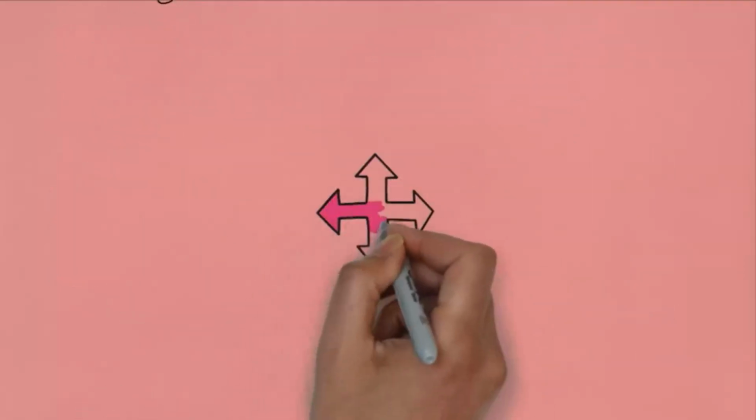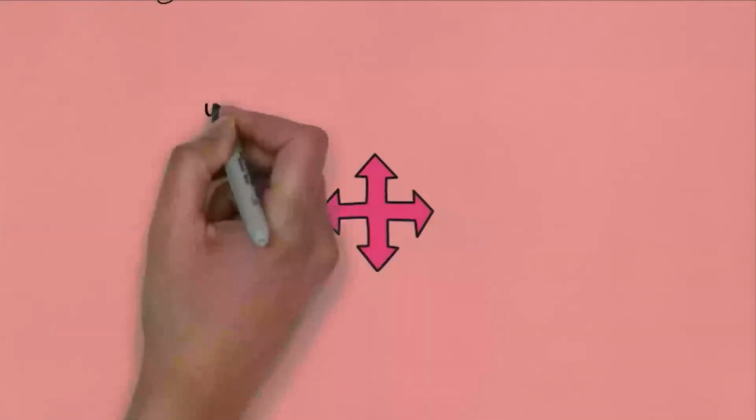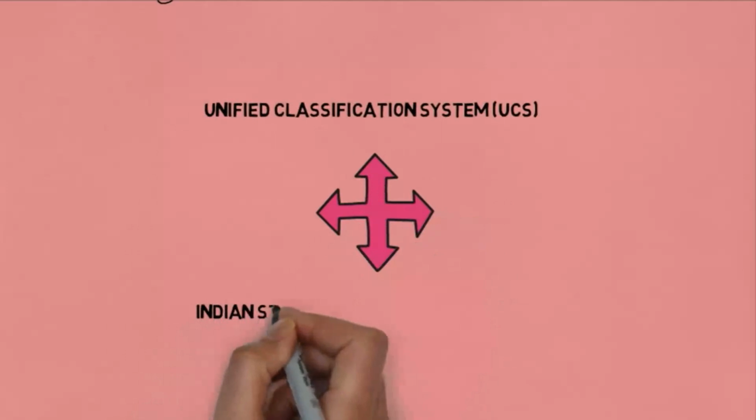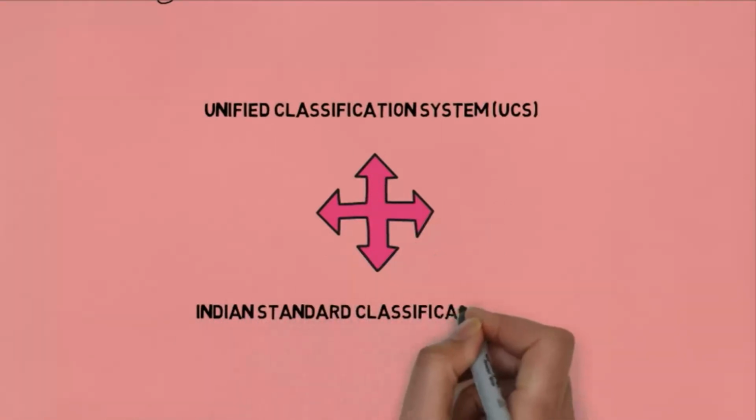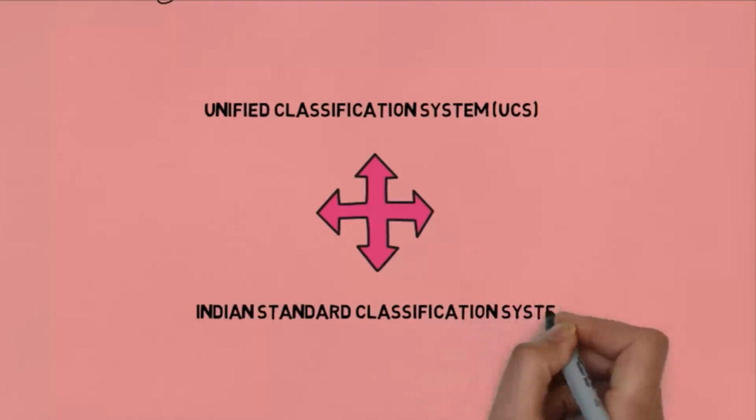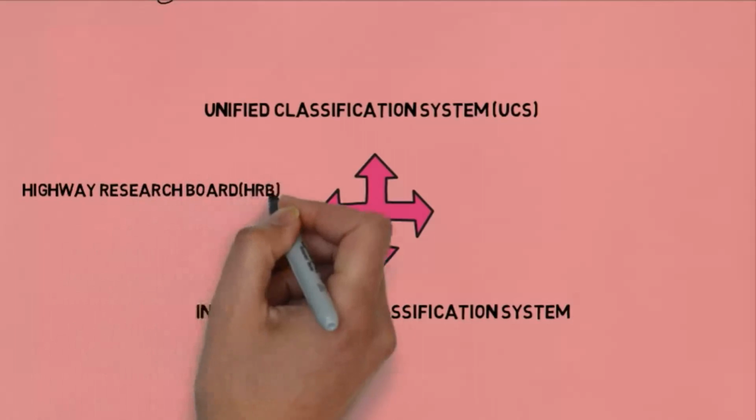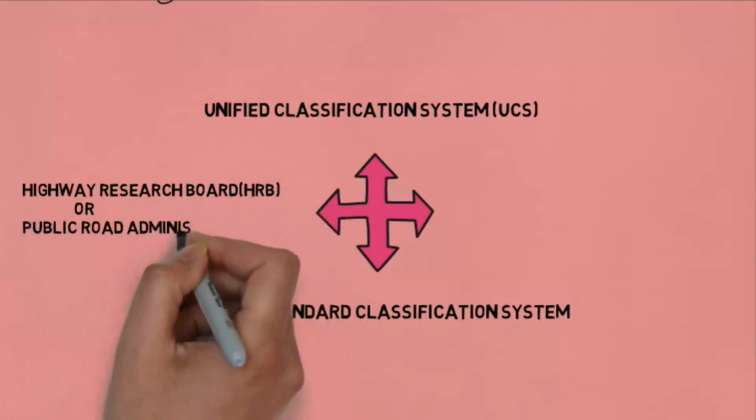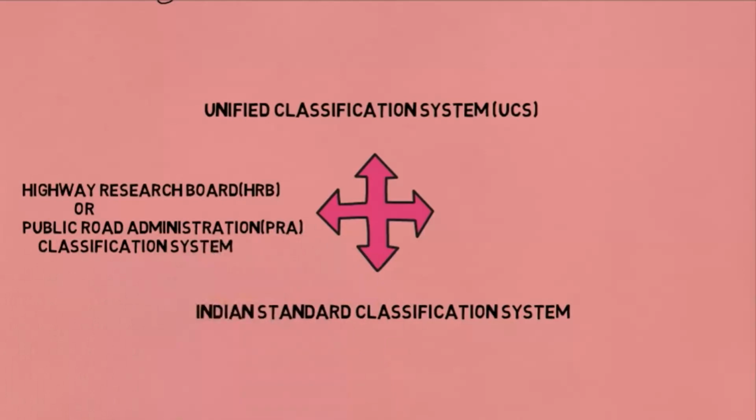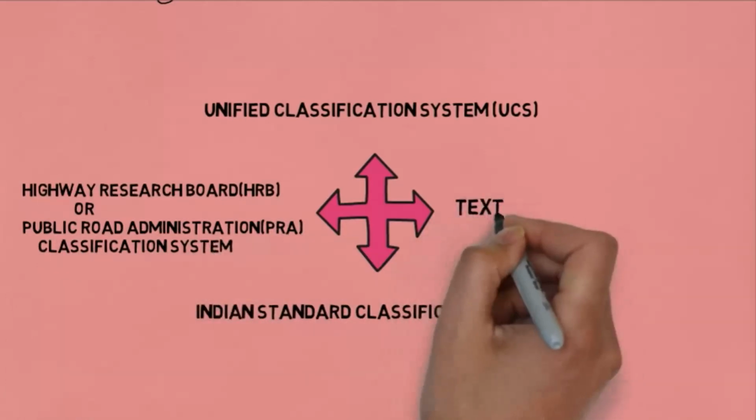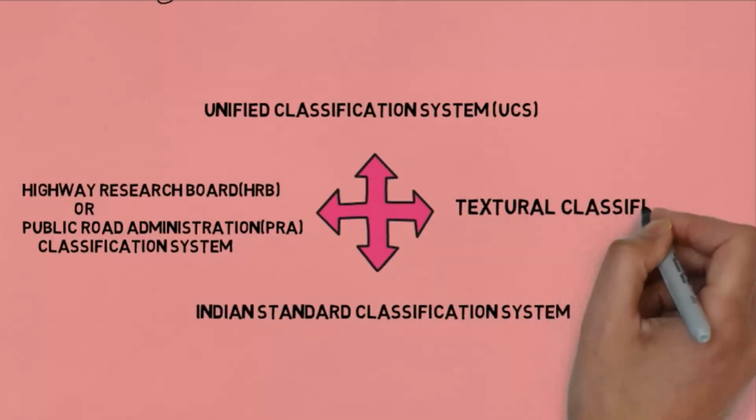Generally, there are four types of classification. First is the Unified Classification System, that is the UCS. Second is the Indian Standard Classification, and the next one is the Highway Research Board classification, which is also known as the Public Road Administration classification, and also the textural classification. We shall see each one in detail in the upcoming videos.